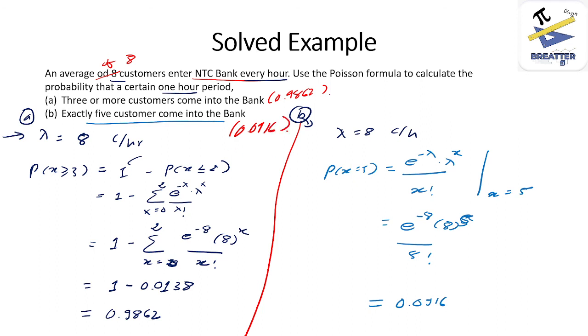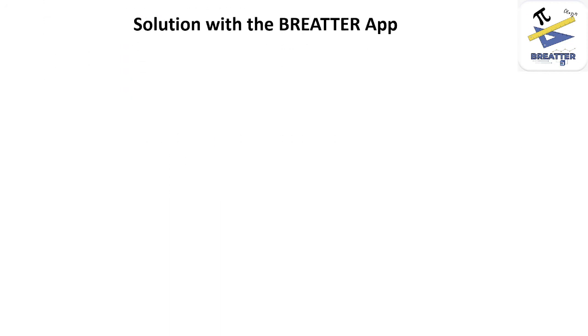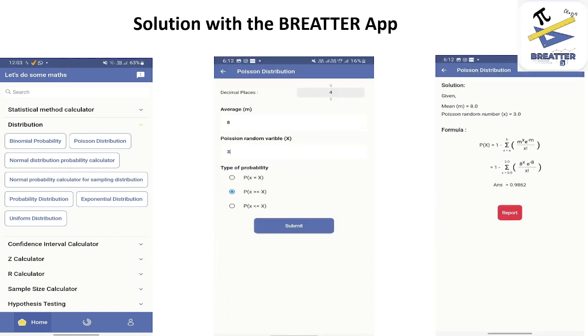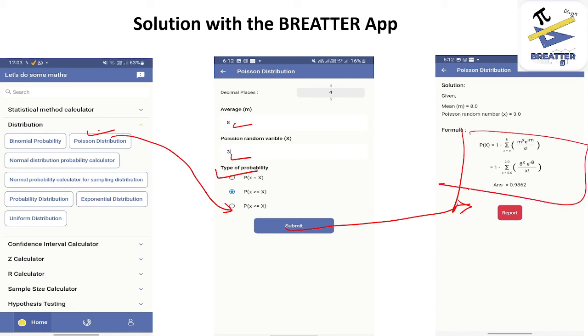Through the Breatter application, this question can be solved in only 3 steps, which is depicted here. Firstly, we need to select the distribution as Poisson distribution from the home screen. It will navigate to the data entry page, where we need to enter the average rate, the mean rate of success, the required number of probability and the type of probability. Click on the submit button. It will navigate to this page where the final answer is obtained in a step-by-step manner.